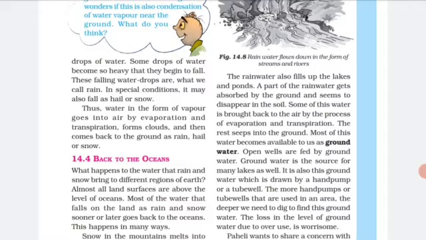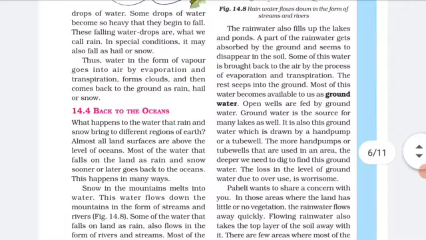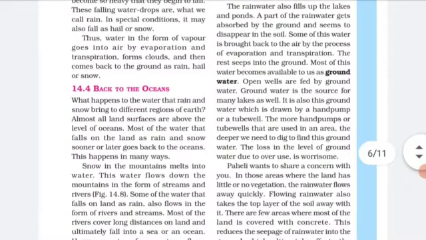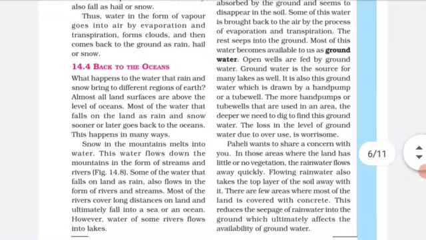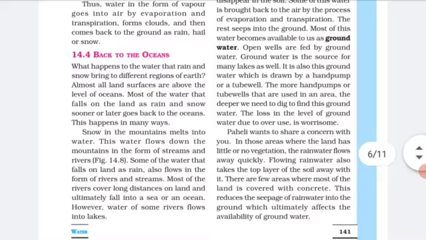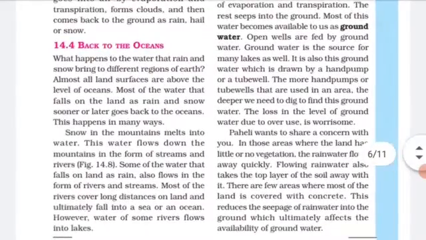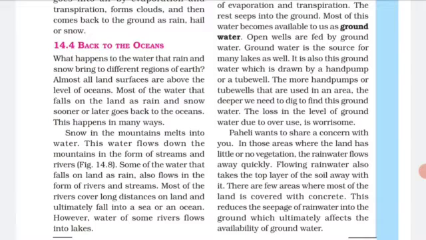Now, the next step. First the water was going up. Now it is coming back and the rain is falling everywhere. It is not that it is falling on the oceans only. Now, how does this rainwater go back to the ocean? Let us understand this. What happens to the water that rain and snow bring to the different regions of the earth? Almost all land surfaces are above the level of the ocean. Most of the water that falls on the land as rain and snow sooner or later goes back to the ocean. How does this happen?